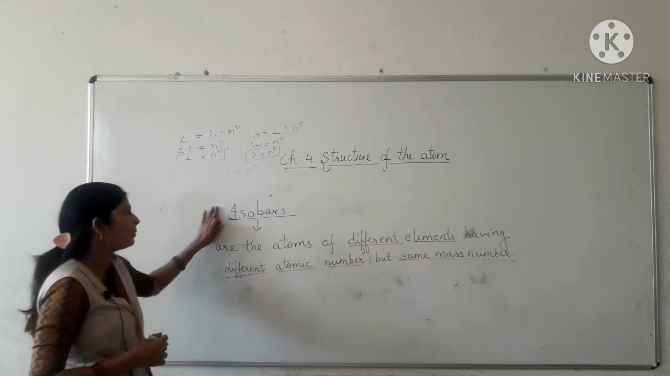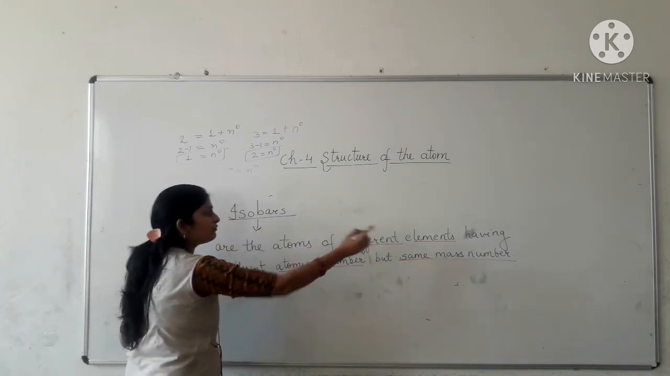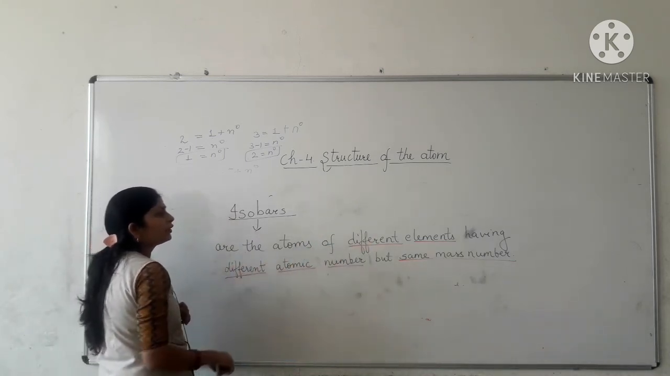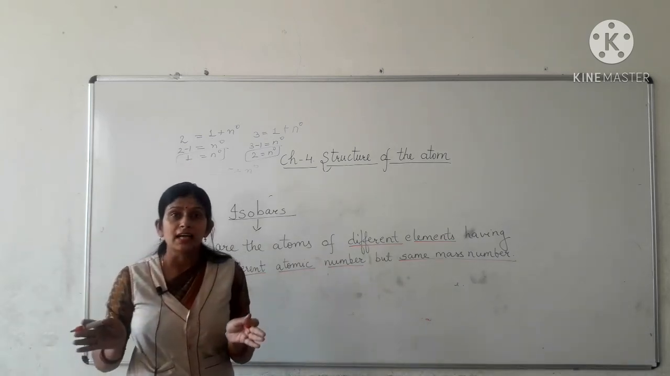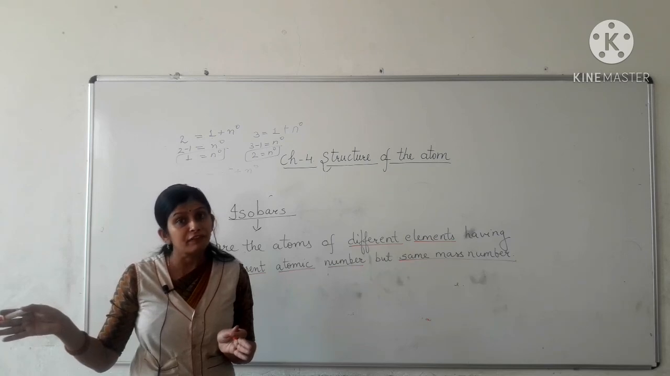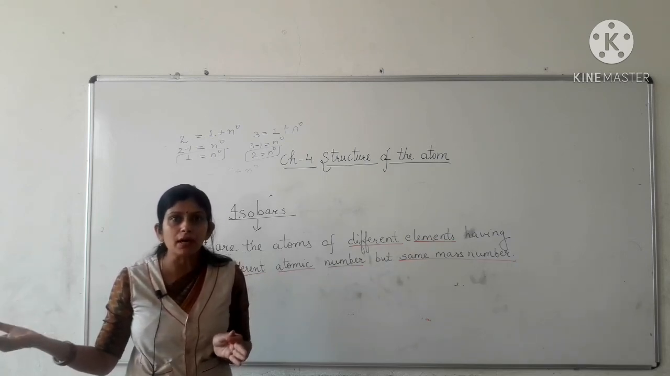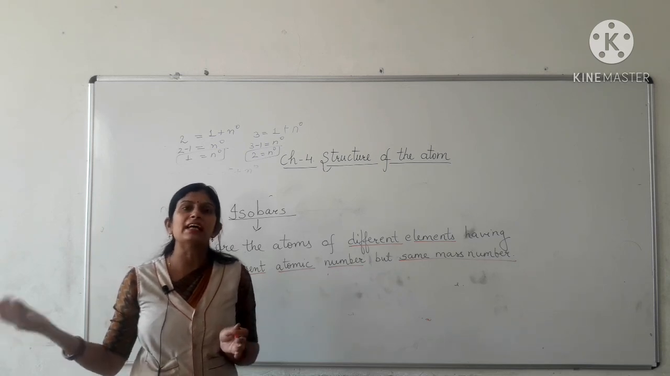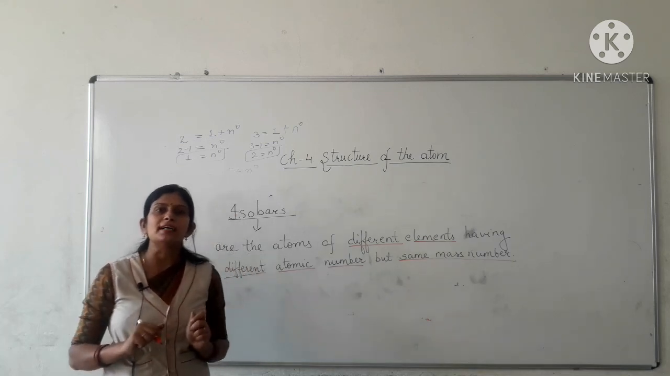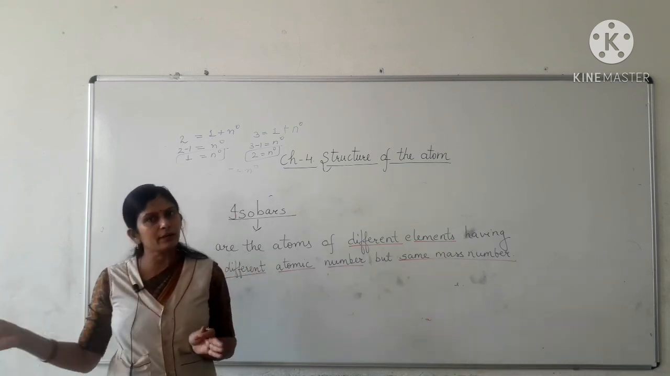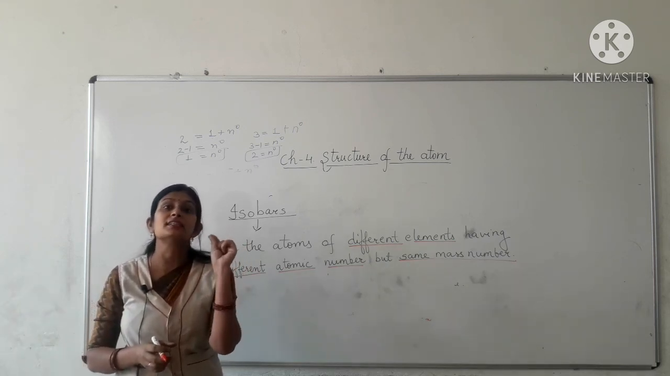Now next topic, and this is the last topic of our chapter 4, structure of the atom, that is isobars. What are isobars? Isobars are the atoms of different elements having different atomic number but same mass number. So isobars are the atoms of different elements, then obviously they have different atomic numbers but coincidentally they have the same mass number.